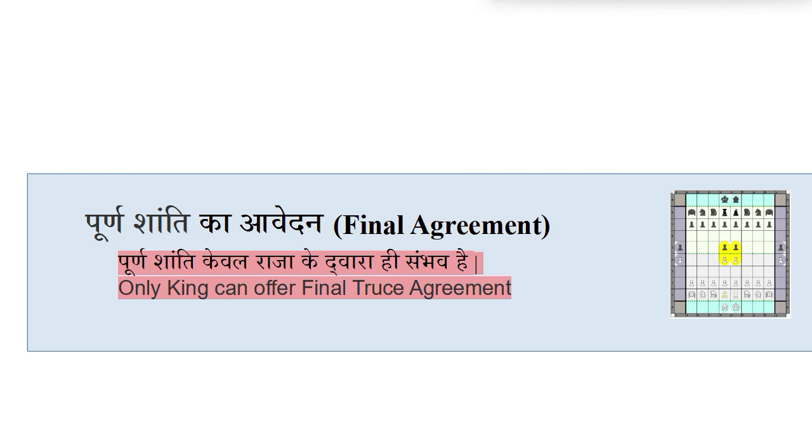We discussed some examples of partial truce agreements in the last part. Now we will discuss in detail the final truce agreement, with some examples as well.